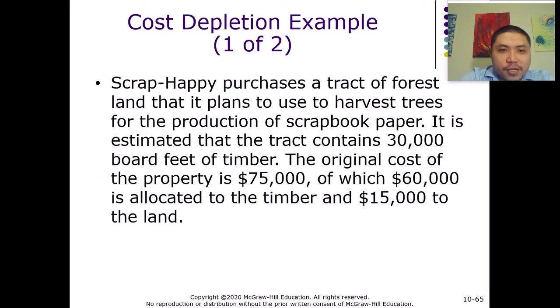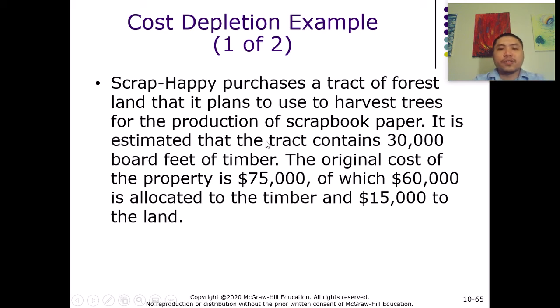This company purchased a tract of forest land that it plans to use to harvest trees for the production of paper. It estimated that the tract contains 30,000 board feet of timber, and the original cost of the property is $75,000, of which $60,000 is allocated to the timber and $15,000 is allocated to the land.